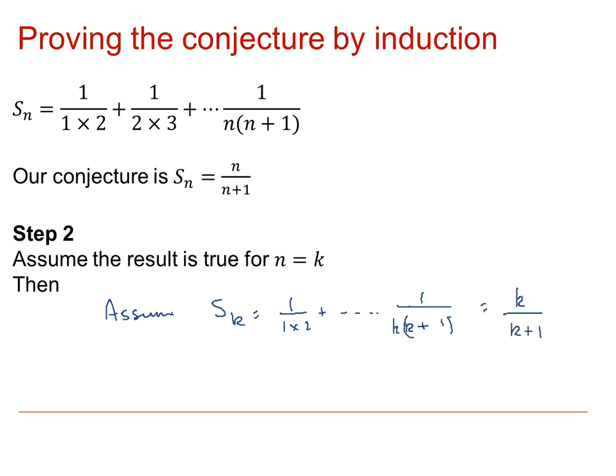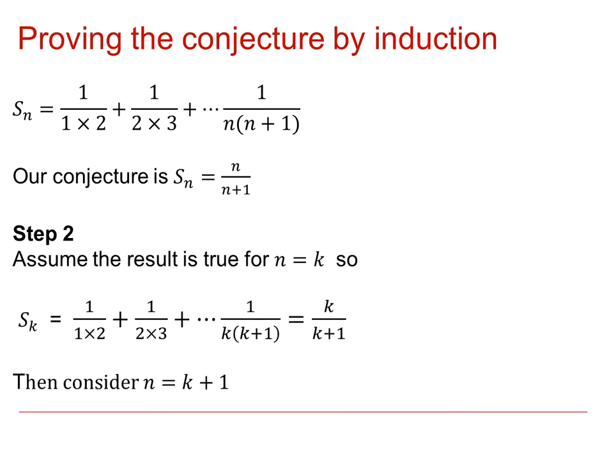So we assume that that is true. And then once we've made that assumption, we then want to see, well, how does that give us a result for n equal to k plus 1?